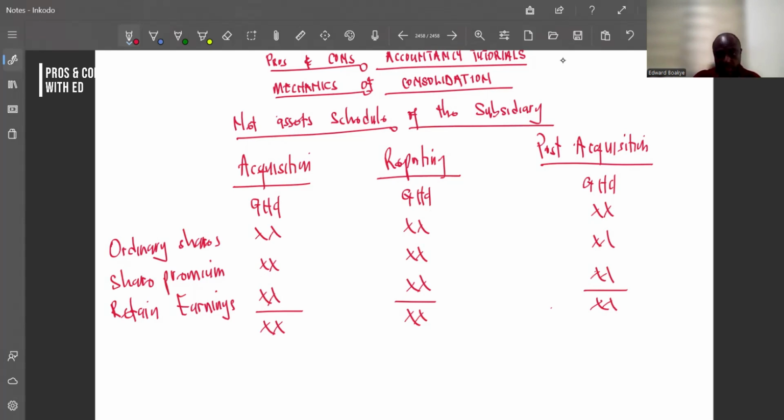Let's delve into it, go and look at it critically and see if there are other differences, other changes which should have been added or subtracted from this schedule. So then we go to the market or we check around and see if there's any fair value adjustment. So what are those fair value adjustments?